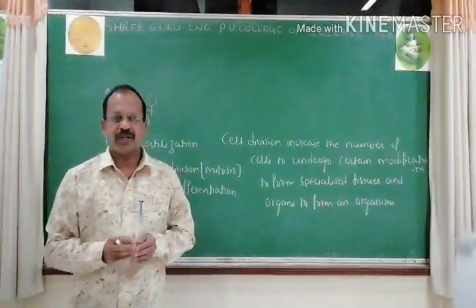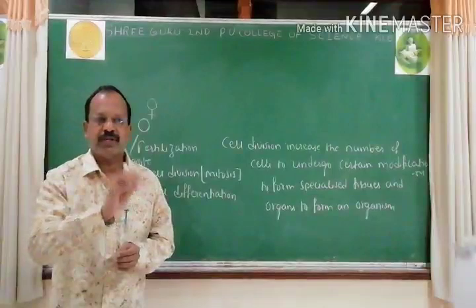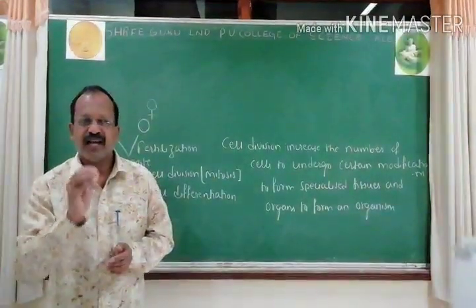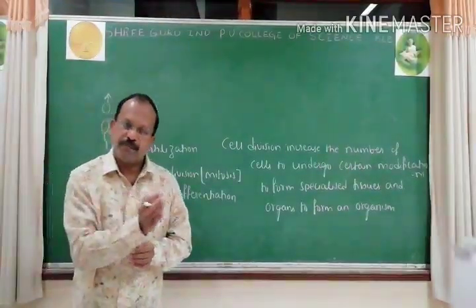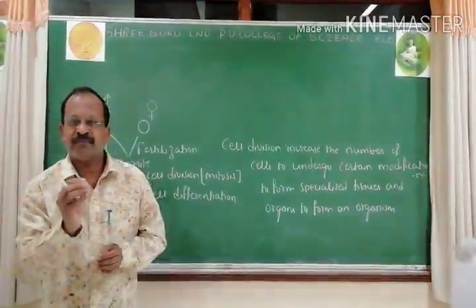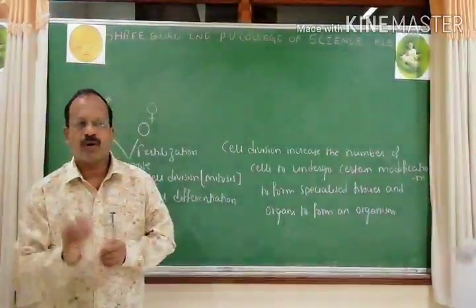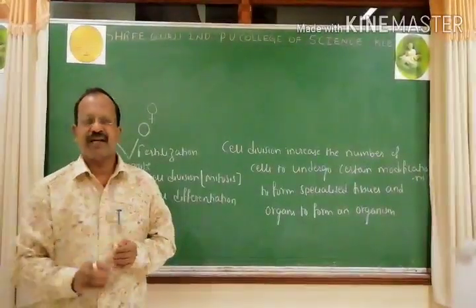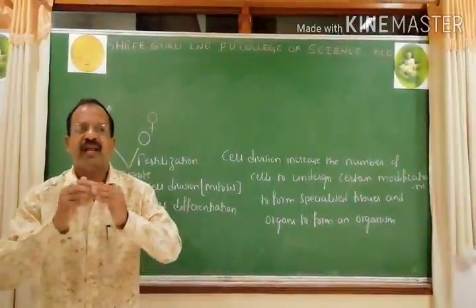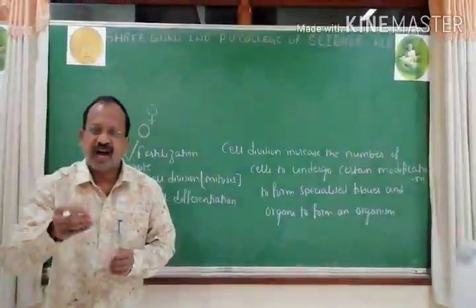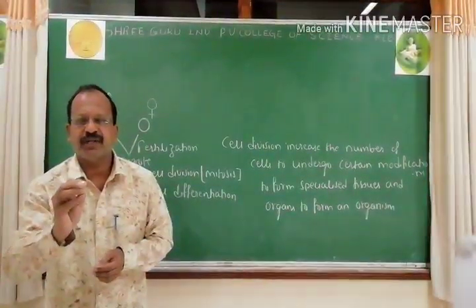Sexual reproduction involves 3 events. Number 1, pre-fertilization events. Second, fertilization. Third is post-fertilization events. In my previous class, we have come across pre-fertilization and fertilization events. Now look over post-fertilization events. Events which occur after fertilization is called as post-fertilization events.